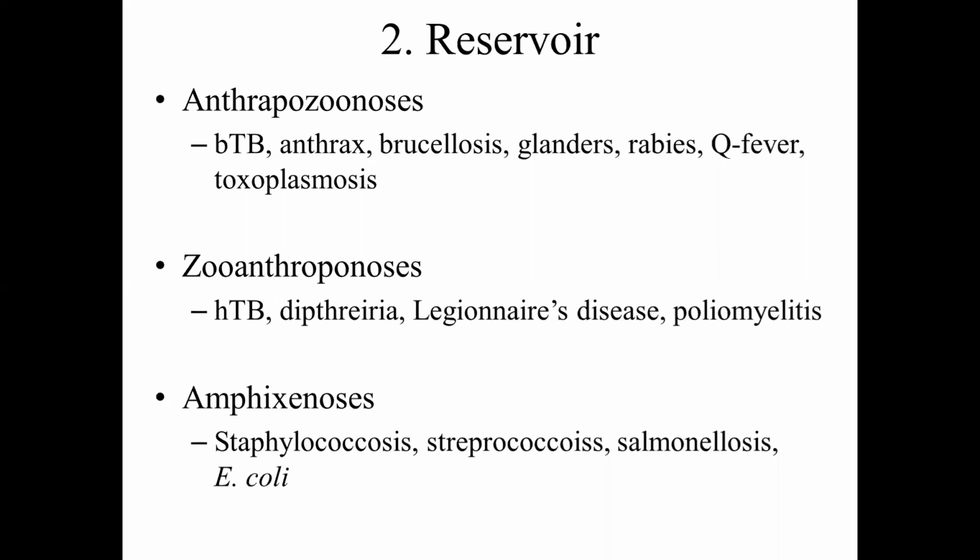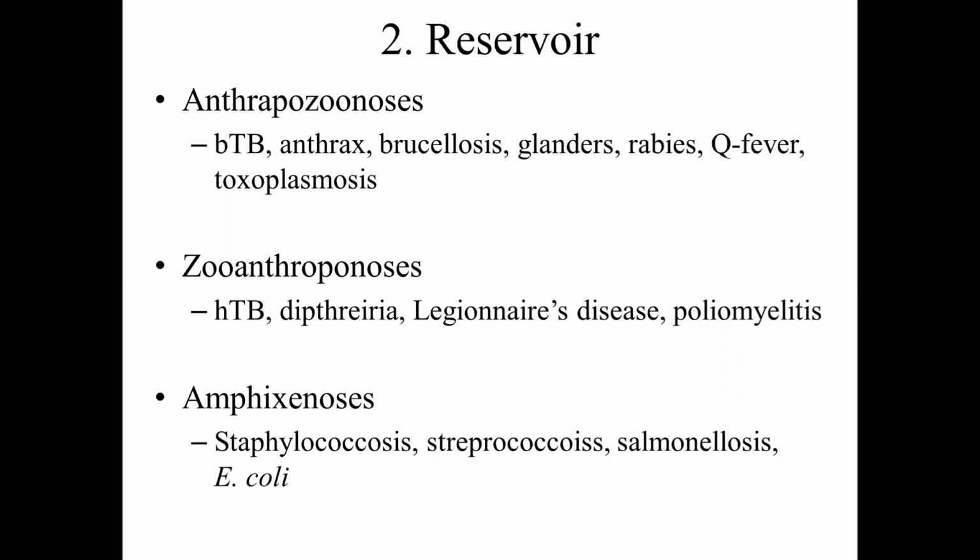The third category is amphixenosis. They are equally maintained in the human population and the animal population, and are transmitted in either direction, from human to animal and animal to human. We call such zoonosis amphixenosis.